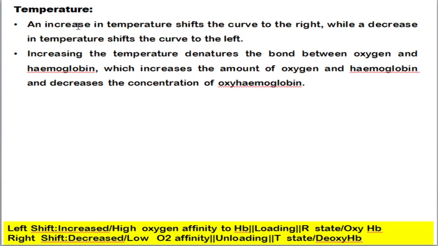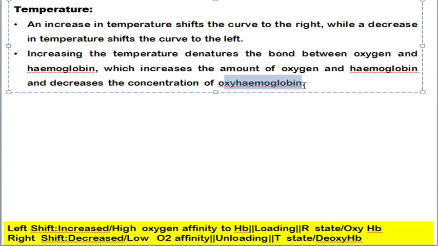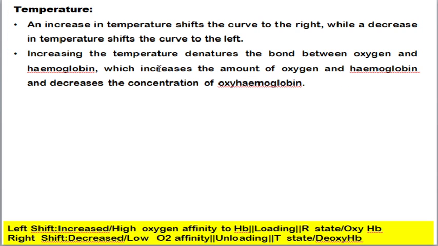Next is temperature. An increase in temperature will shift the curve to the right side, whereas a decrease in temperature will shift the curve to the left side. What is the reason? Increasing the temperature will denature the bond between oxygen and hemoglobin, which increases the amount of free oxygen and decreases the formation of oxyhemoglobin. As a result, the concentration of oxyhemoglobin, hemoglobin bound with oxygen, will be decreased.